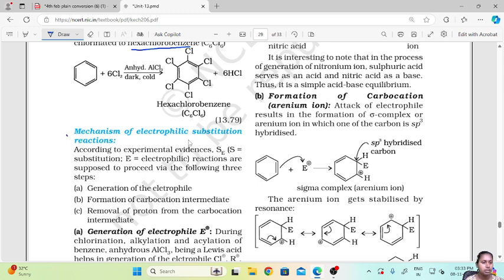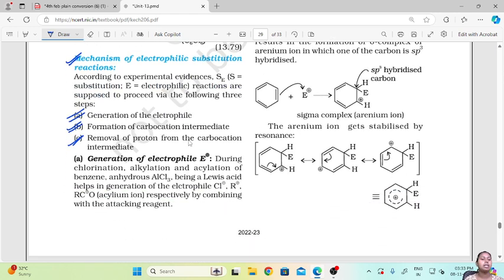Mechanism of electrophilic substitution reactions. According to the experimental evidences, SE, S is substitution, E is electrophilic, reactions are supposed to proceed via the following 3 steps. So in general, all electrophilic substitution has these 3 steps: generation of the electrophile, formation of the carbocation intermediate, and removal of the proton from the carbocation intermediate. First, let's see the generation of electrophile, that is your E+.